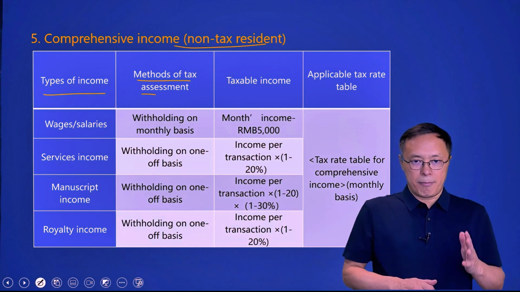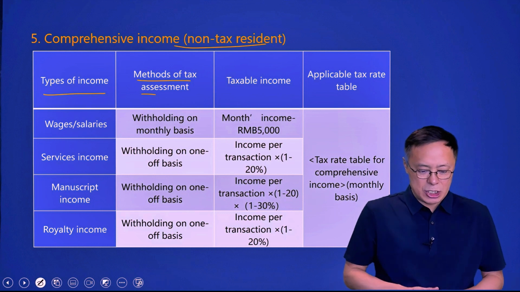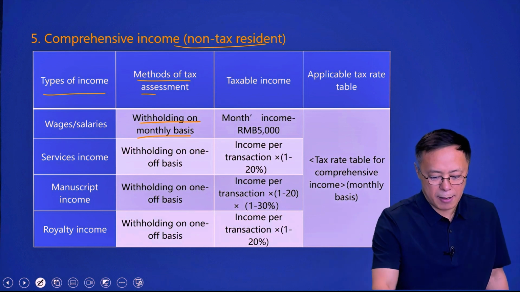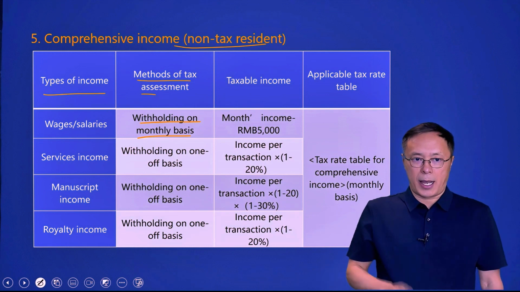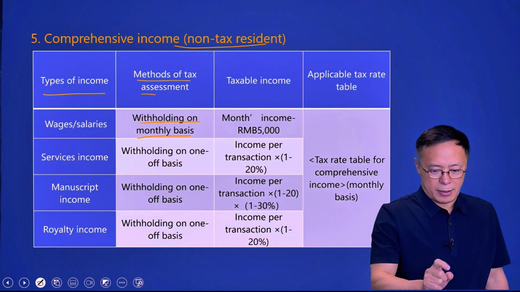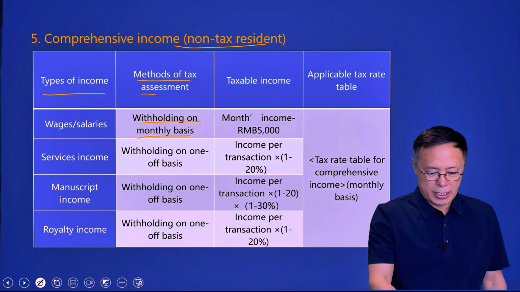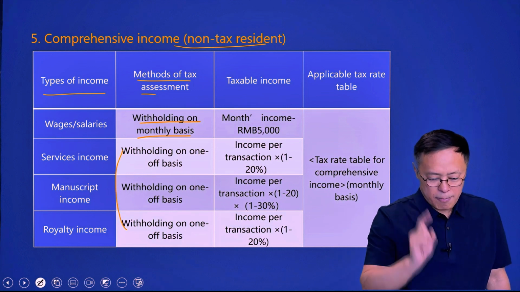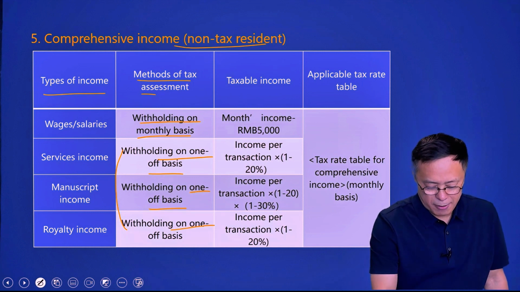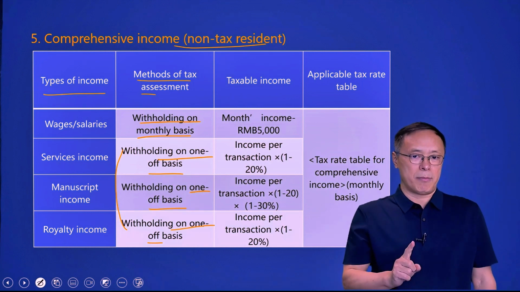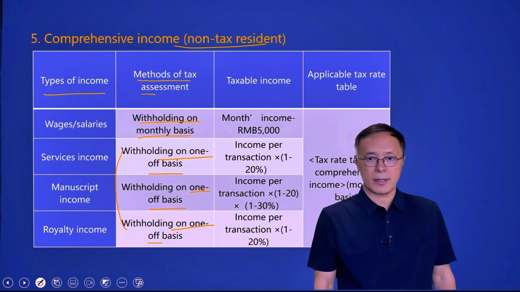For wages and salaries, the method of tax assessment is withholding on a monthly basis. And for the others, the methods of tax assessment are withholding on a one-off basis, not a monthly basis.